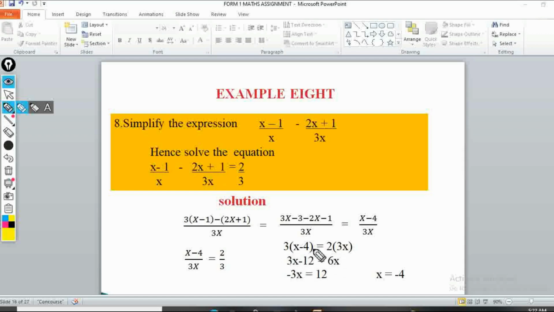If I take this 3x to the other side, it will be minus 6x plus 3x, which is minus 3x. Then take negative 12 this side, it becomes positive 12. So minus 3x is equal to 12. Divide both sides by negative 3, and it gives me negative 4. So x is negative 4. So that is the example. Now let's look at the question.